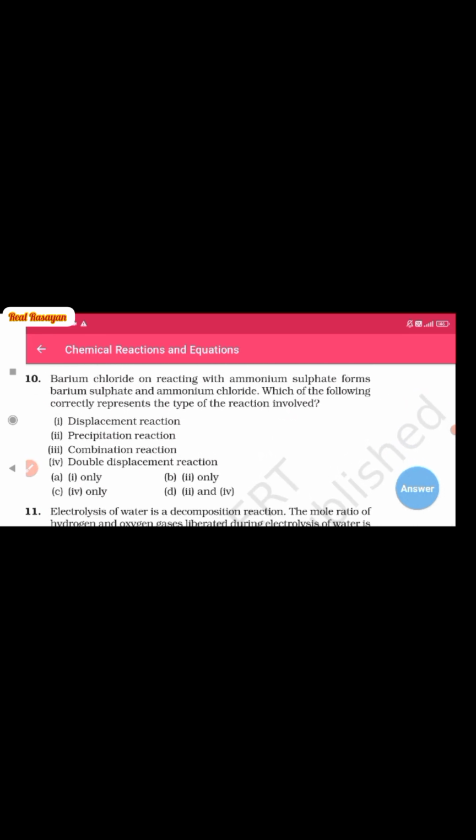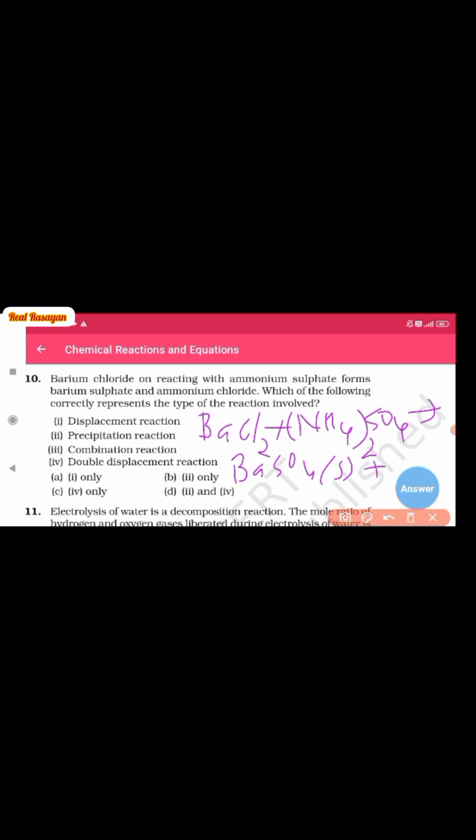Now the next question is barium chloride on reacting with ammonium sulfate. Barium chloride is BaCl2 reacting with ammonium sulfate (NH4)2SO4 forms barium sulfate BaSO4. It is present in the solid form or in the form of a precipitate, and ammonium chloride, that is NH4Cl. This is our reaction.